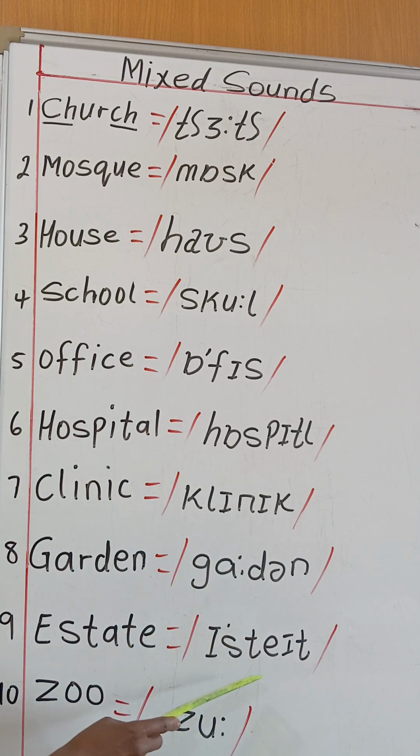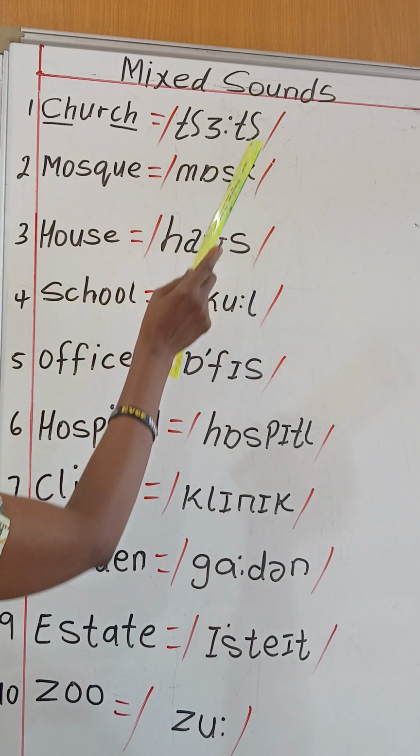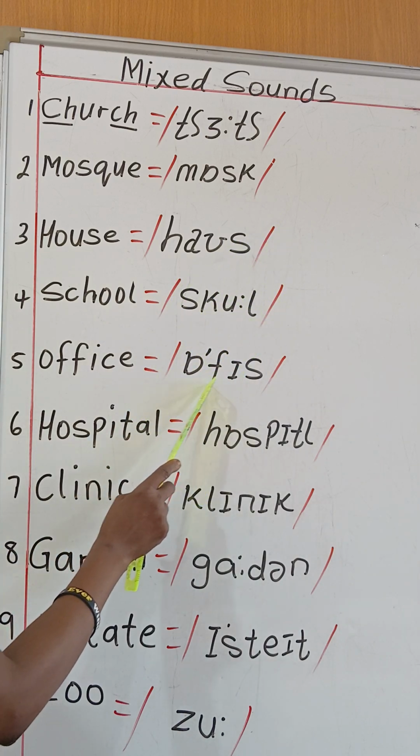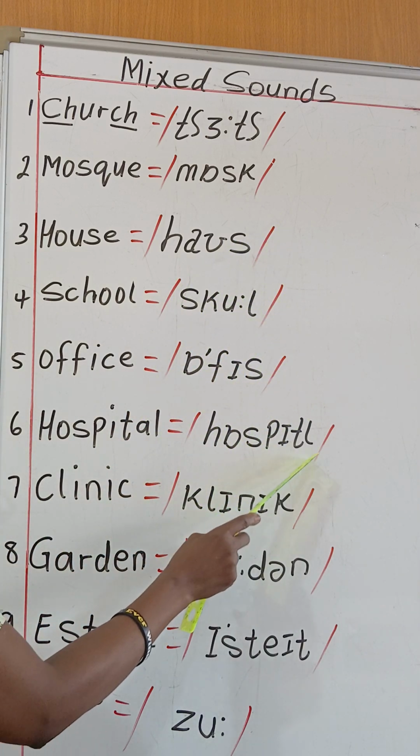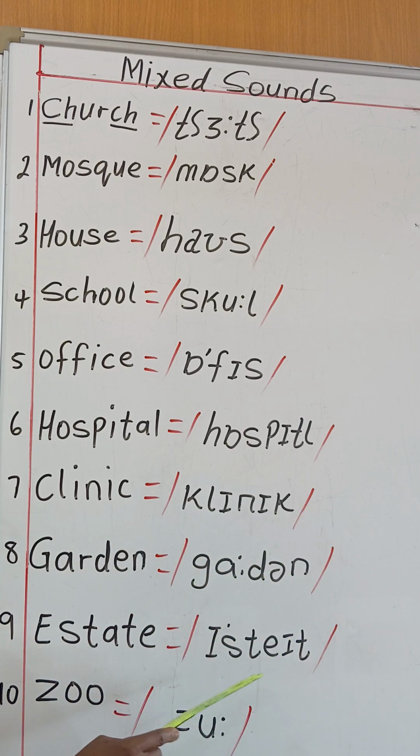Estate. Estate. Zoo. Zoo. Church. Mosque. House. School. Office. Hospital. Clinic. Garden. Estate. Zoo.